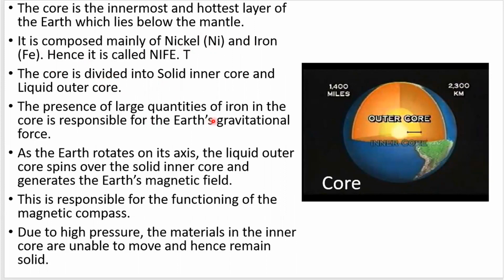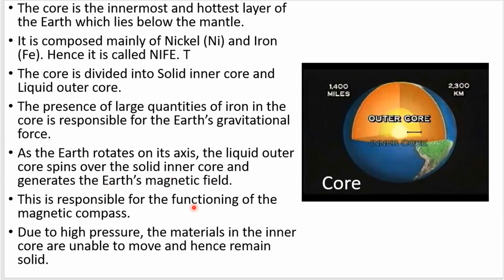The presence of large quantities of iron in the core is responsible for the Earth's gravitational force. When the Earth rotates on its axis, the liquid outer core spins over the solid inner core and it generates the Earth's magnetic field. And this is responsible for the functioning of the magnetic compass. Due to high pressure, the materials in the inner core are unable to move and hence remain solid.